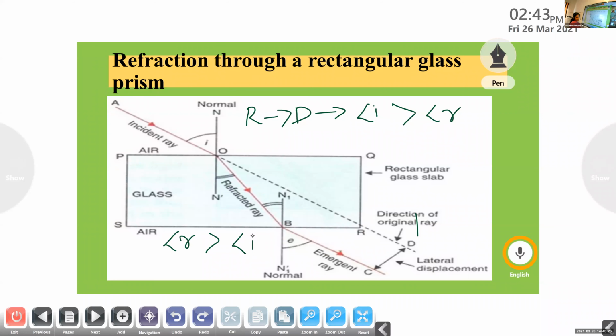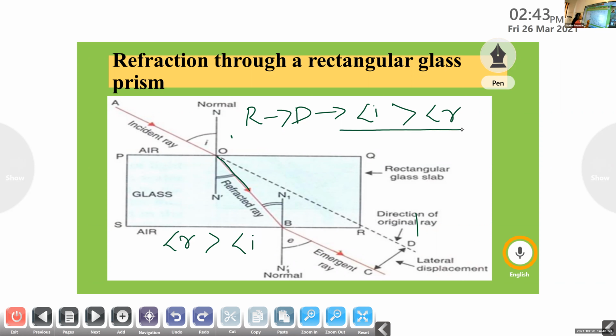Clear? So here we are studying the refraction of light through a rectangular glass prism. To explain it, we are considering a rectangular glass prism and the ray of light is made incident on its surface. We observe that the ray of light is entering from a rarer medium to a denser medium. The ray of light is bent towards the normal, and here also the angle of incidence is greater than the angle of refraction. So those are the two observations we made here.